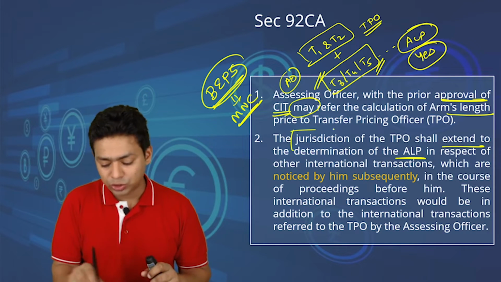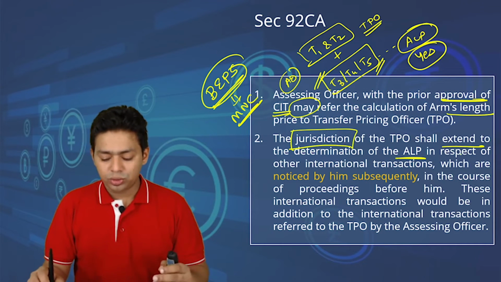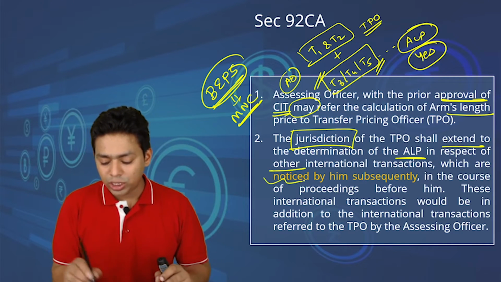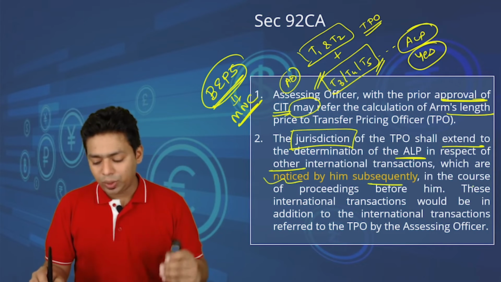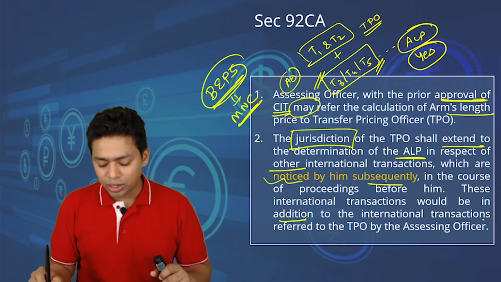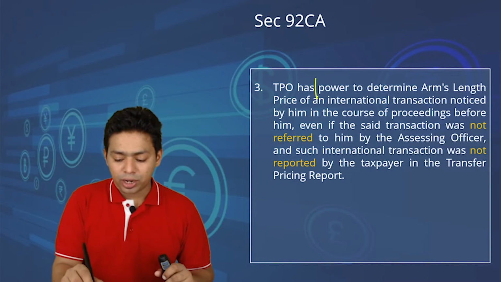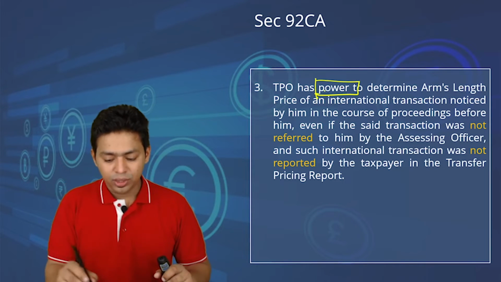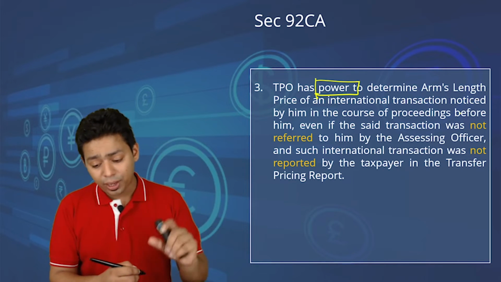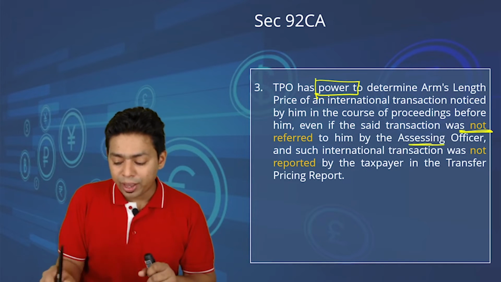So look at the jurisdiction. Jurisdiction means you can talk about power. The jurisdiction of the TPO shall extend to the determination of arm's length price in respect of other international transactions which are noticed by him subsequently in the course of proceeding before him. This international transaction would be in addition to the international transaction referred to the TPO by the AO. The TPO has the power to determine the arm's length price of an international transaction noticed by him in the course of proceeding before him, even if the said transaction was not referred by the AO.